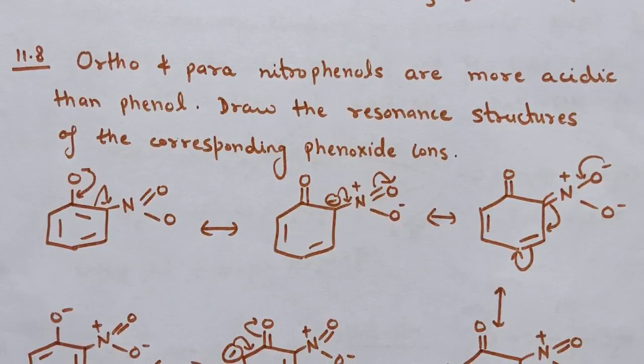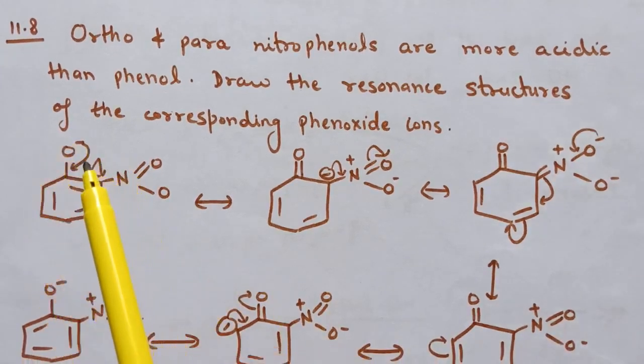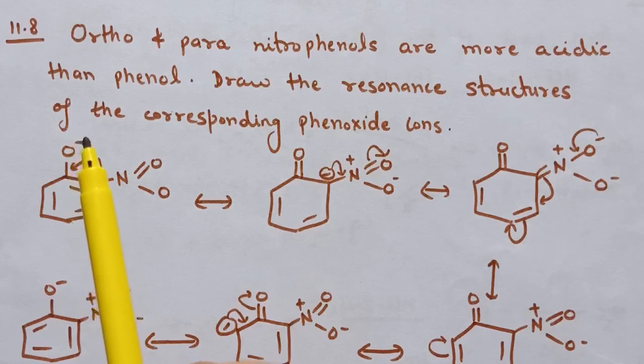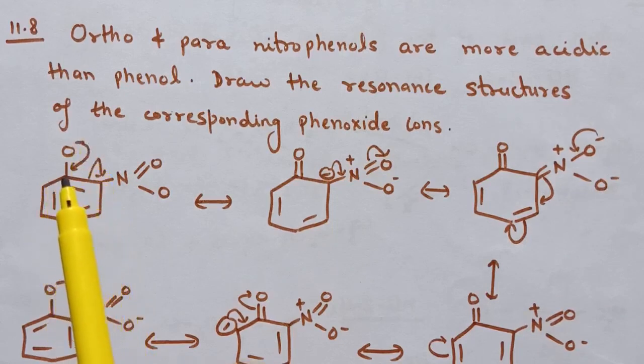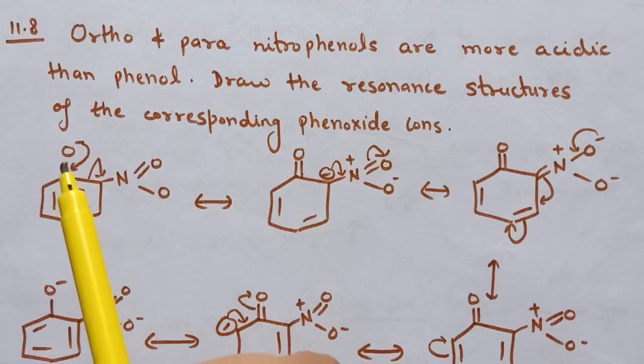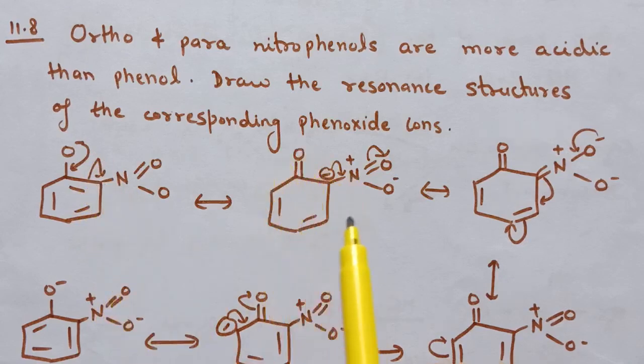Now next question is question number 8. Ortho and para nitrophenols are more acidic than phenol. Draw the resonance structures of the corresponding phenoxide ion. So this is the corresponding phenoxide ion for ortho nitrophenol. Now here this negative charge is delocalized on benzene ring, and here nitro group is present at ortho position. So first structure is this negative charge comes in between this oxygen and carbon, and from here is shifting of this pi bond to this carbon atom. So this resonating structure is formed.